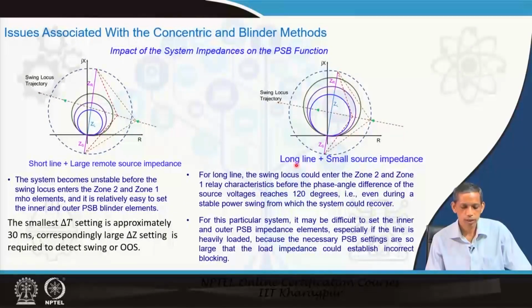So, the challenge is that with a long line with small source impedance, and if the line is heavily loaded, then setting the corresponding boundary, the concentric circle setting, is difficult. Note that the smallest delta t setting in these blinders and the corresponding concentric circle is approximately taken around 30 milliseconds, and accordingly the delta z is being set, for this perspective or even for the PSB or OS out of step tripping.